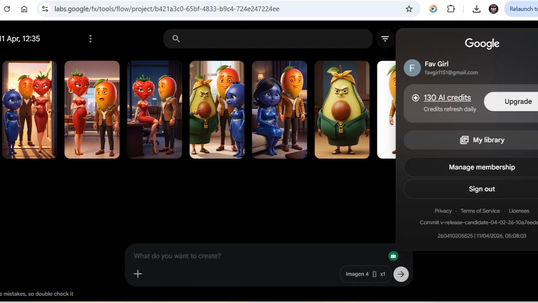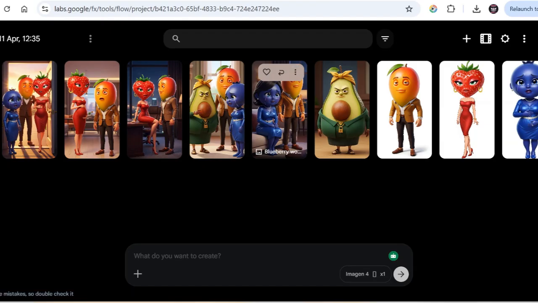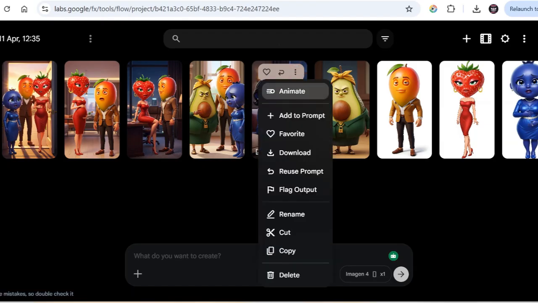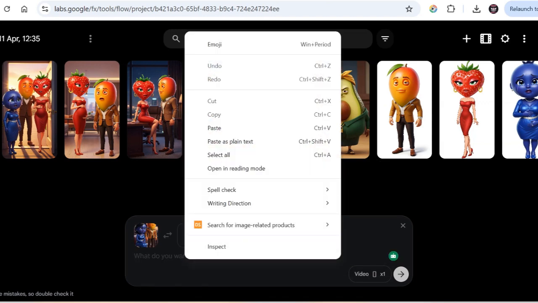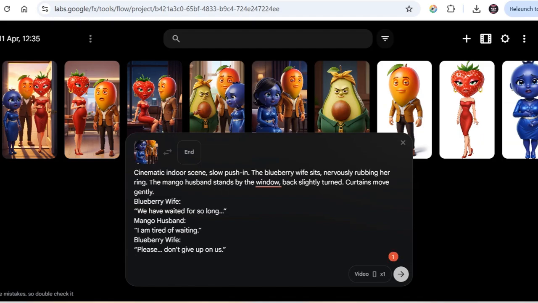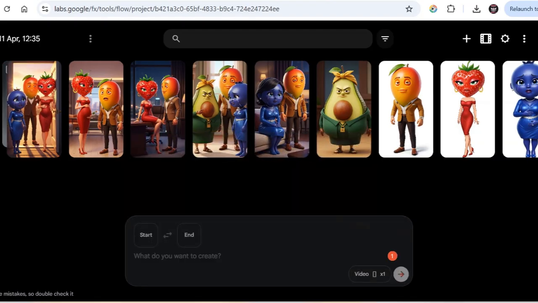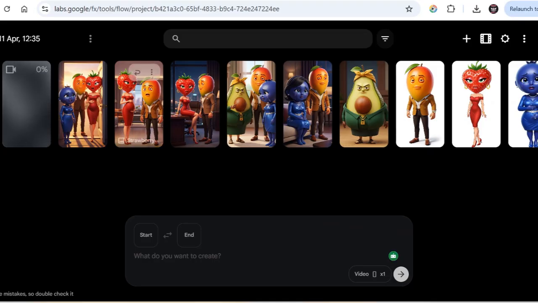So this is our scene 1. All you need to do to turn it into video is to tap on the 3 dots and click on animate. When you tap on animate, it will come down to this place. You will see it here. Paste in that prompt, the video prompt, and the dialogue scene. Here we automatically turn to video once you touch animate. Just paste in the video prompt and the dialogue, and just click on generate. That will analyze and start creating the video for you.